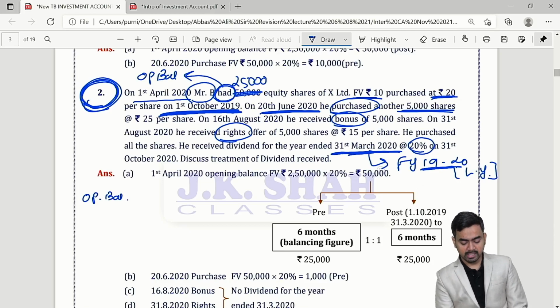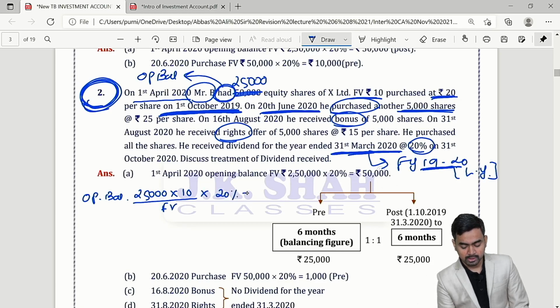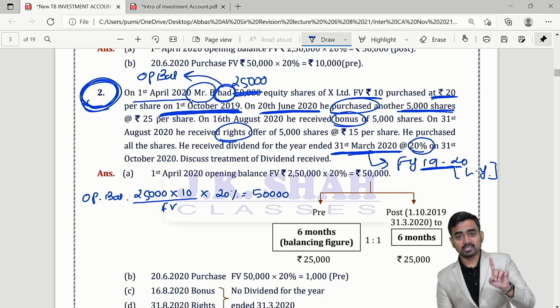Tell me, opening balance. Please, first on the screen, opening balance. We are having 25,000 shares. 10 rupees is the face value. So total face value 2,50,000. On that 20%, we will get 50,000. This is the dividend on opening shares.